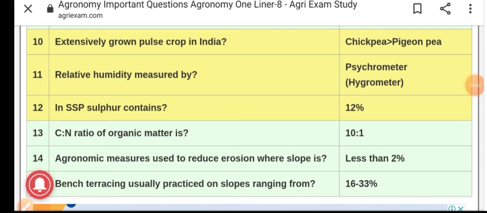This bench terracing consists of construction of a series of platforms along the contour cut into the hill slope in a step-like formation, and these platforms are separated at regular intervals by vertical drops, and they are protected by vegetation and sometimes by stones too.